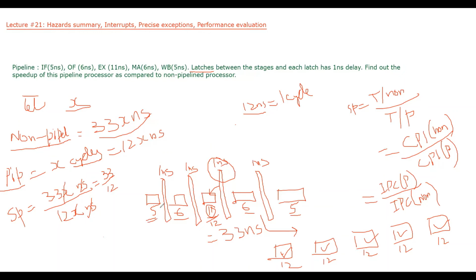For example, this 5 plus 1 forms 6. This 6 plus 1 forms 7. 11 plus 1 forms 12. 6 plus 1 forms 7, and last will be 5. So what is the maximum? 12. So we have said everyone will take 12. Okay, and one cycle will be treated as equal to the maximum value, and then accordingly we will calculate. Okay, so this was one problem related to the speed up of a pipeline processor.